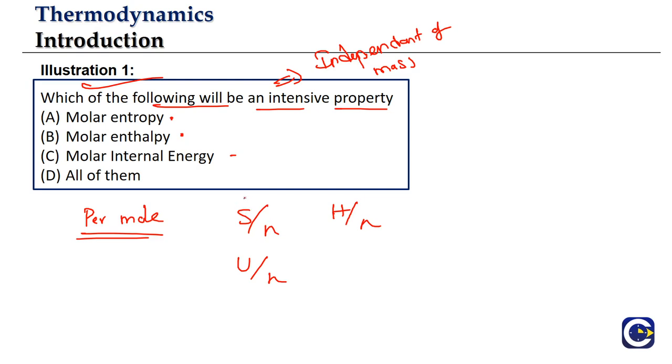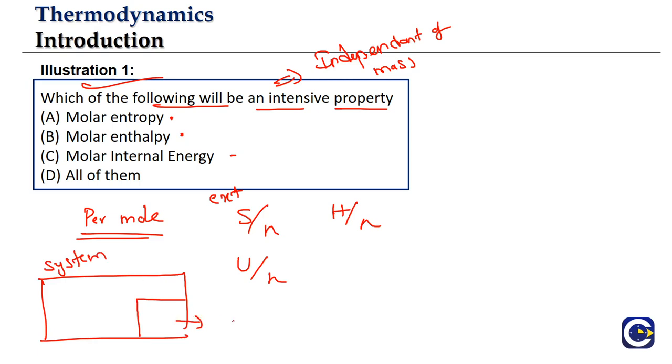Entropy is an extensive property. What about number of moles? To decide whether number of moles is extensive or intensive, we go back to that original approach. We take the system and within that we consider one small subsystem. The system may have some 1 lakh particles, and the subsystem may have some 1000 particles. The number of moles in the system will be different from the number of moles in the subsystem. Which means number of moles is also an extensive property.